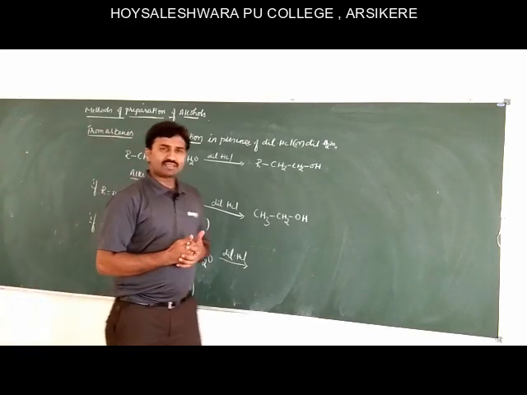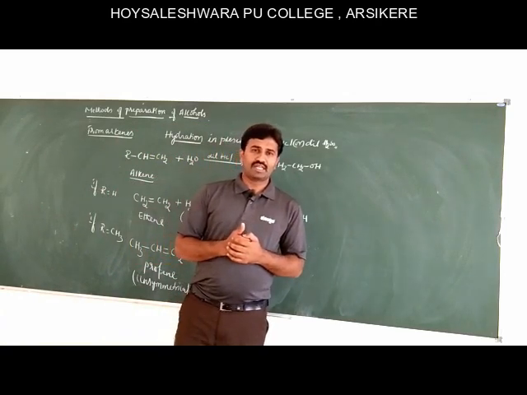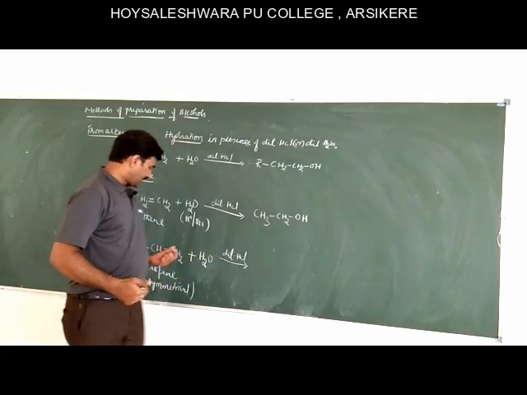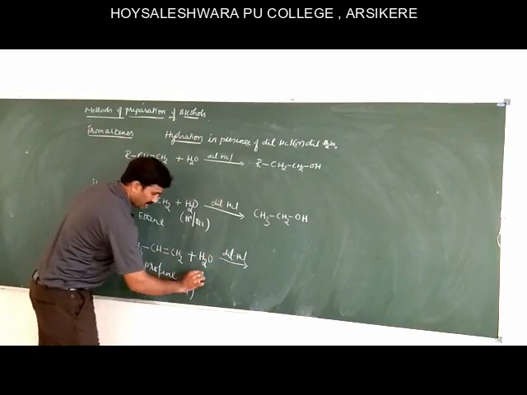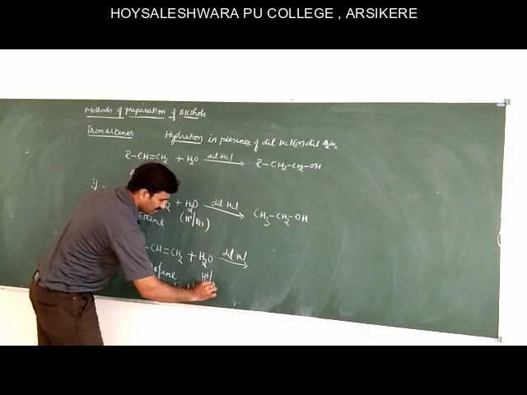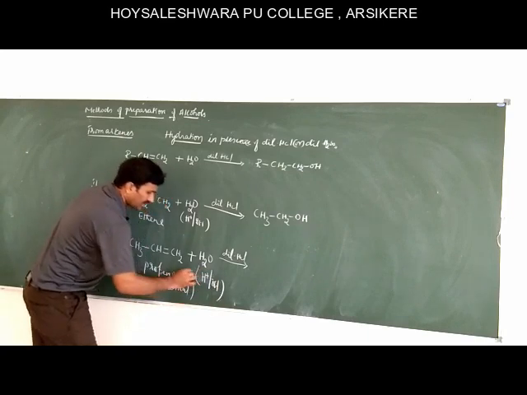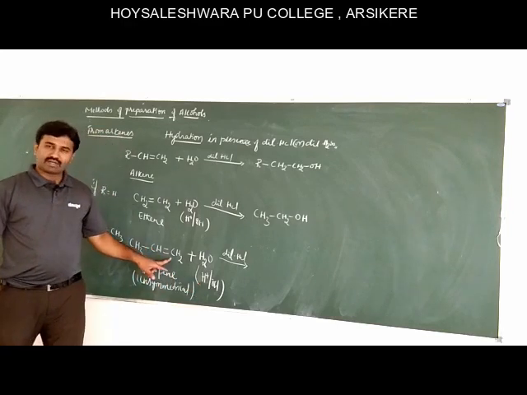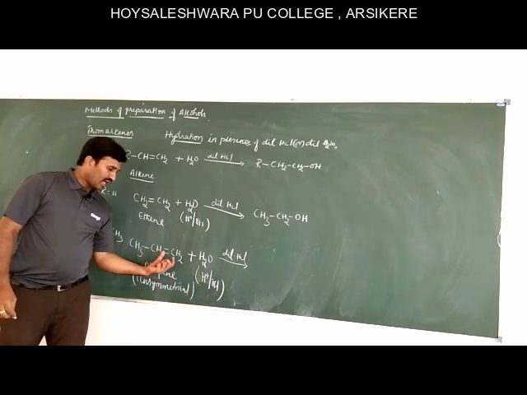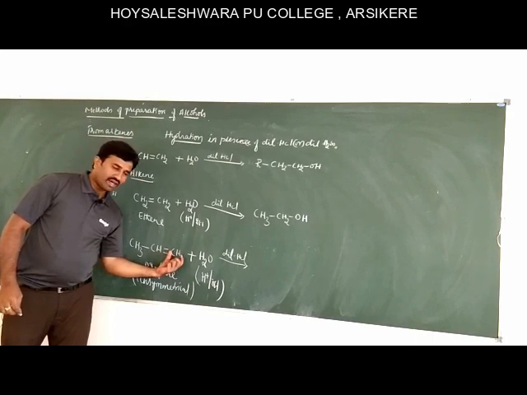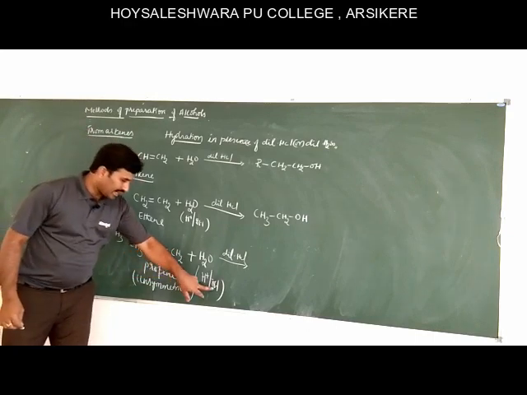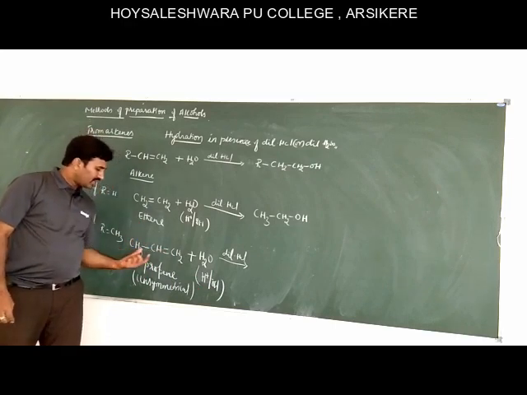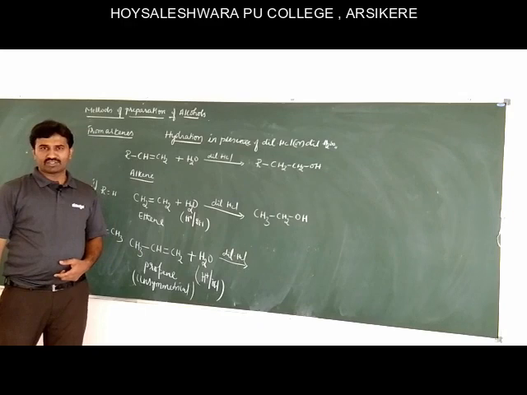The Markovnikov's rule states that the addition of polar reagent to any unsymmetrical alkene takes place in such a way that the positive part of the reagent, in water H plus, and OH minus is the negative part, the positive part of the polar reagent adds to that double bonded carbon atom which contains more number of hydrogen atoms, and the negative part of the reagent adds to that double bonded carbon atom which contains less number of hydrogen atoms.